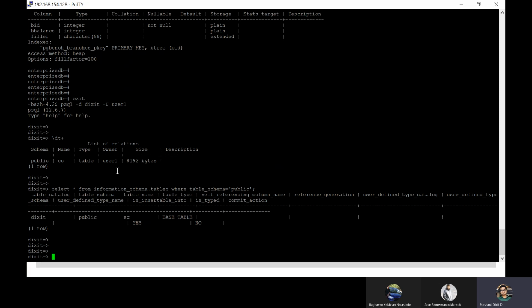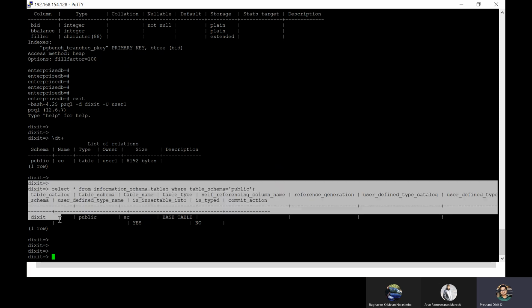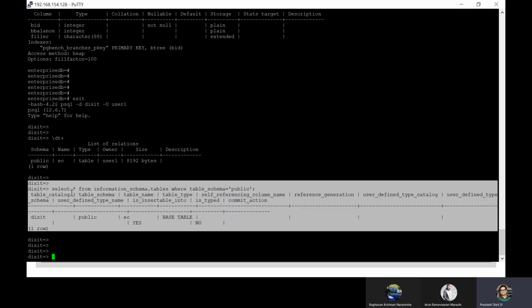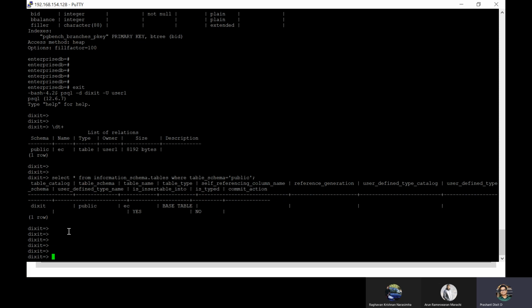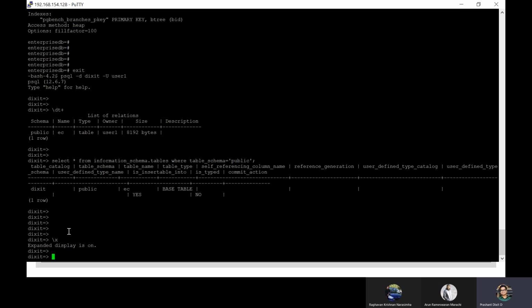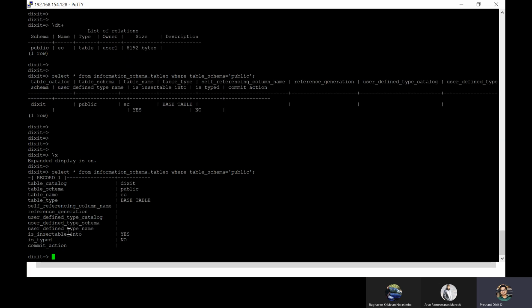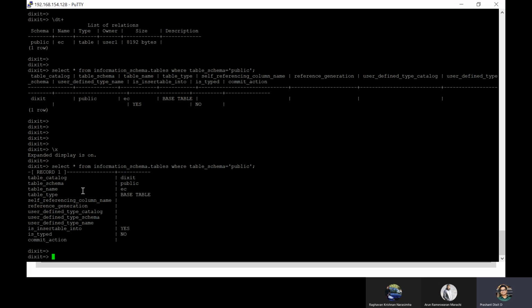And one more thing, don't you think the output we've got after typing this command is a little out of order, right? It's not looking good. It's quite hard to understand. So there is another method for formatting, -x. It will display the expanded format. So if you run the same command here, it is more readable now, right?